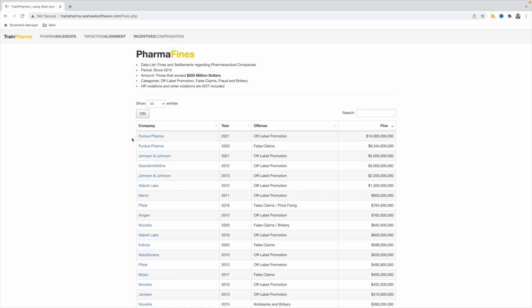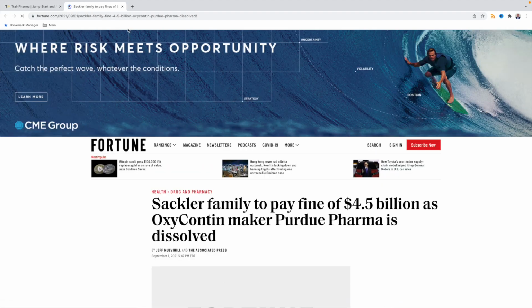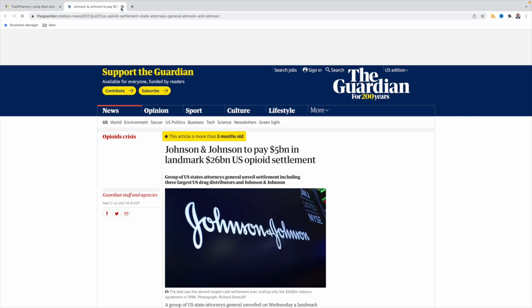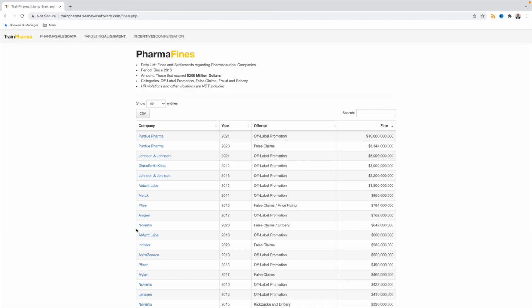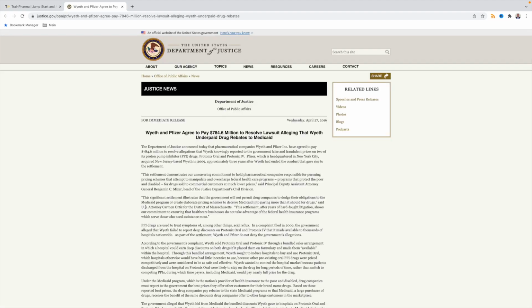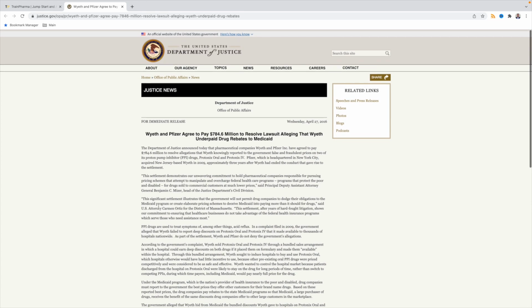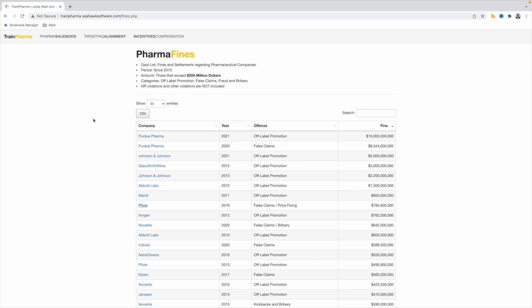These top fines up here from Purdue Pharma and Johnson & Johnson, they're all surrounding the ongoing OxyContin cases that are out there. So if you click on this link, it'll take you to a newspaper article on the specific case that's still pending. The other ones are linking to a Department of Justice settlement page. So if I were to click on this individual link, it lists an Office of Public Affairs settlement page. It talks about what the company pled guilty to and how much they had to pay. Also, if there's any other conditions put upon the company for what they did. That's what we're talking about with the individual fines.